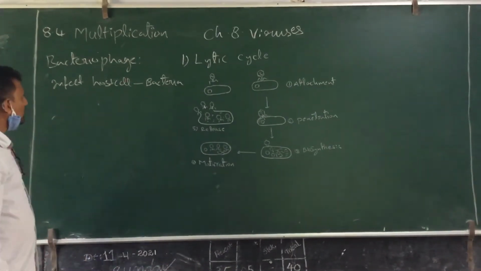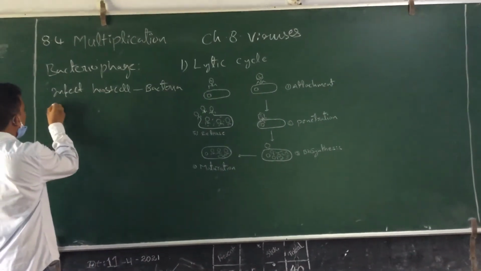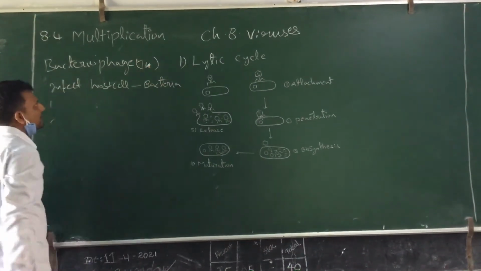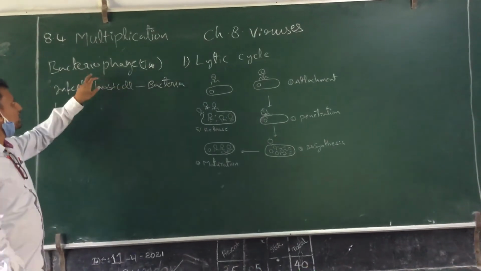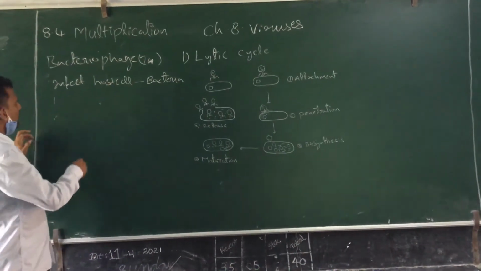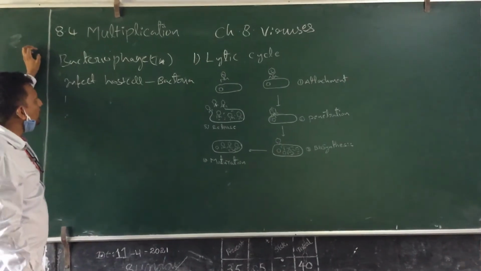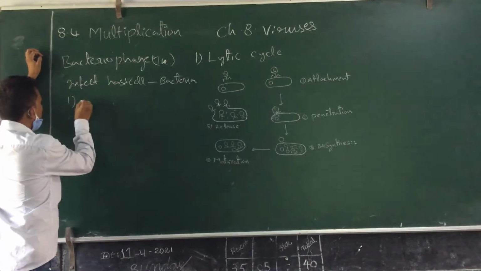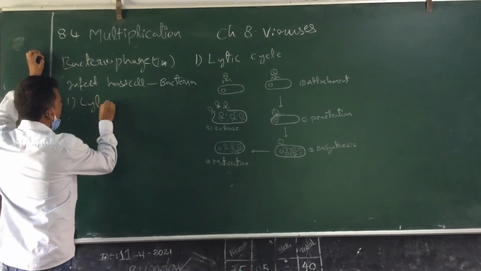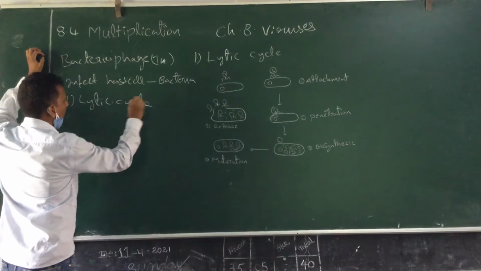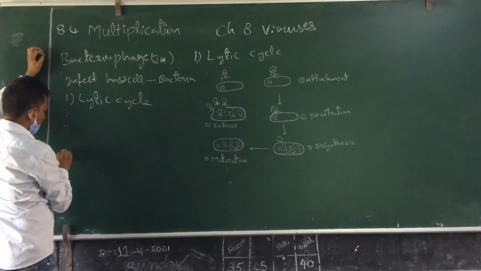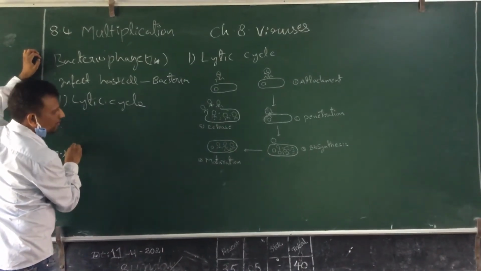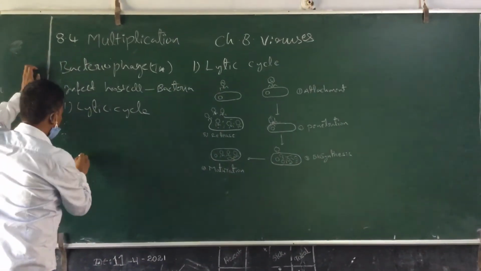The typical example of bacteriophage multiplication which we have studied is T4 phage multiplication. If you look into the multiplication of the T4 bacteriophage, there are two types. One is the lytic cycle, and the second one is the lysogenic cycle.